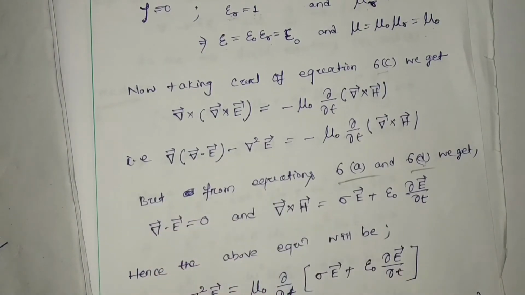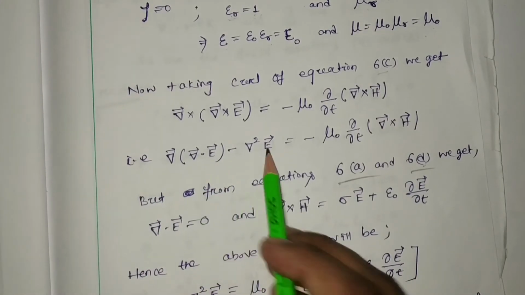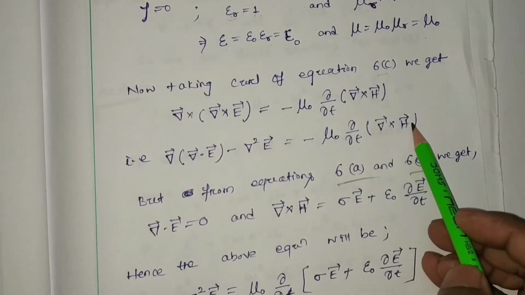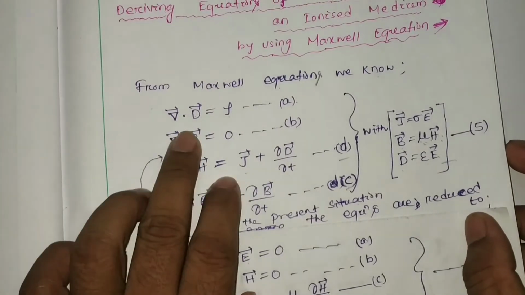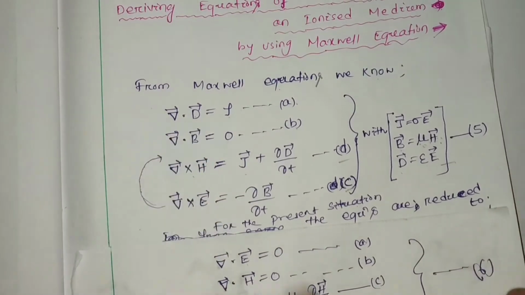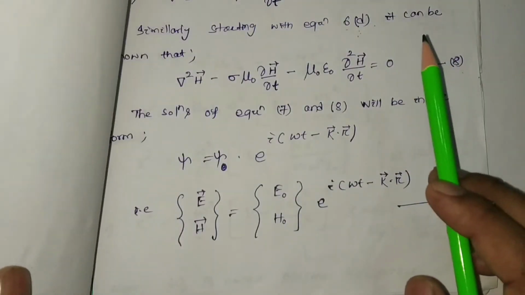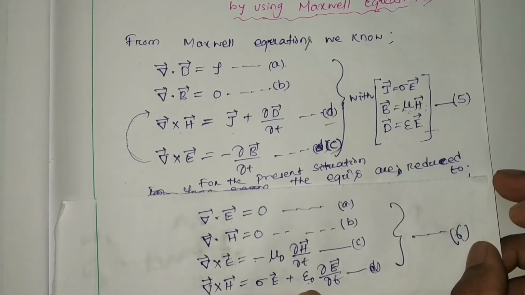So the same thing has been written. So del into del dot E minus del square E equal to minus mu 0 del by del T of del cross H. But from equation number 6a and 6d: 6a is del dot E equal to 0, and 6d is del cross H equal to sigma E plus epsilon 0 del E by del T, which we are going to put here.